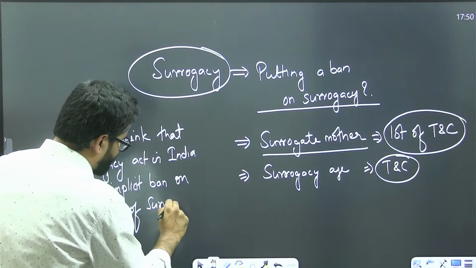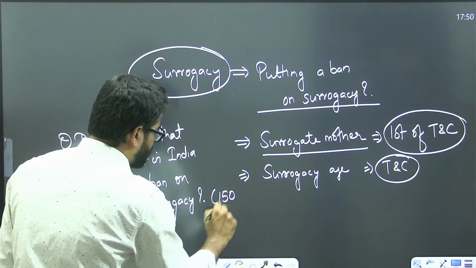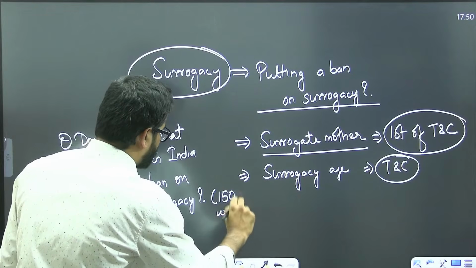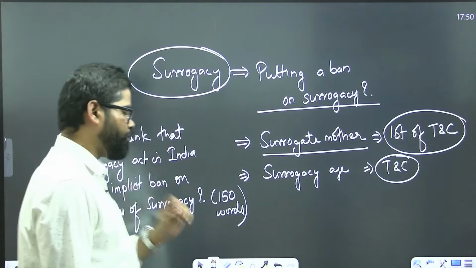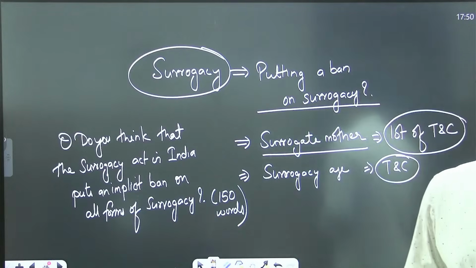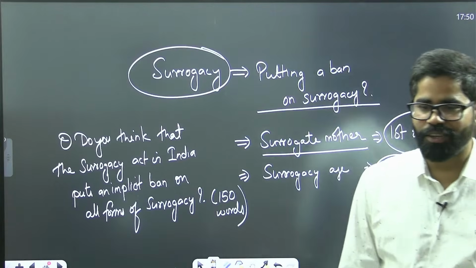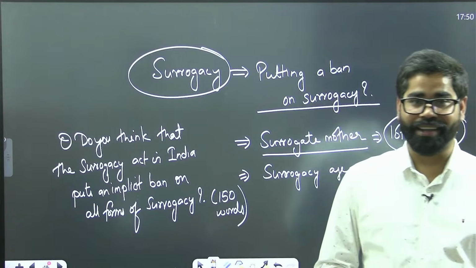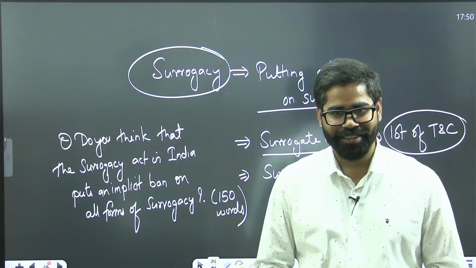I am not discussing this article because we have already discussed this. So I am giving you this one question to write. Either produce or adopt, but not allowed surrogacy. But why? And how will it be decided?